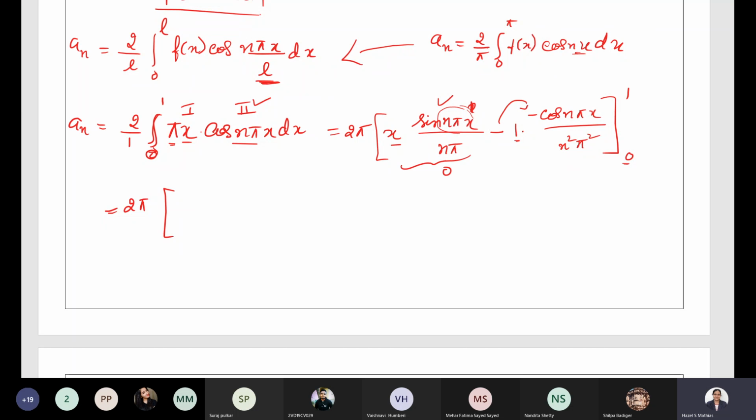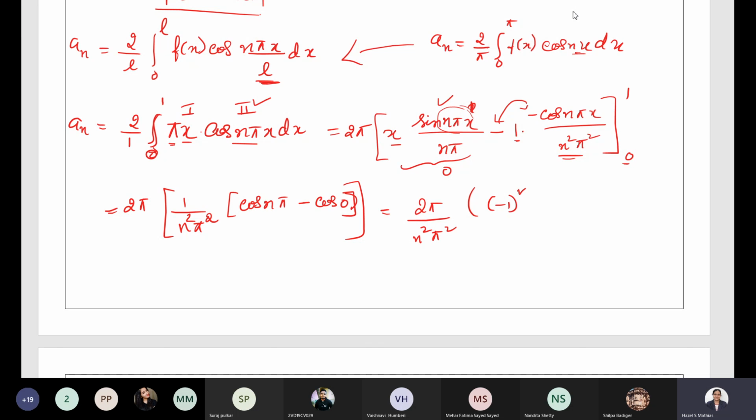Next, here minus of minus will be plus. We have 1 by n square pi square, cos n pi x. When you put the upper limit, x as 1, it will be cos n pi. And when you put the lower limit, x as 0, it will be cos 0. Now let us simplify that. 2 pi by n square pi square into cos n pi, which can be written as minus 1 power n, minus cos 0, which is 1. This is the value of An.